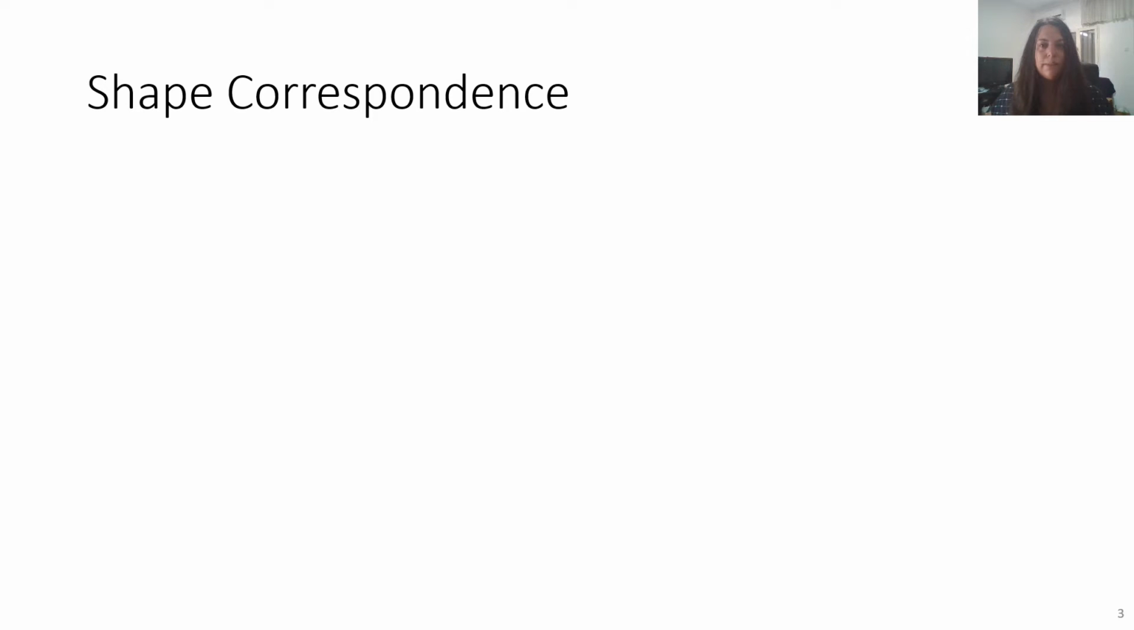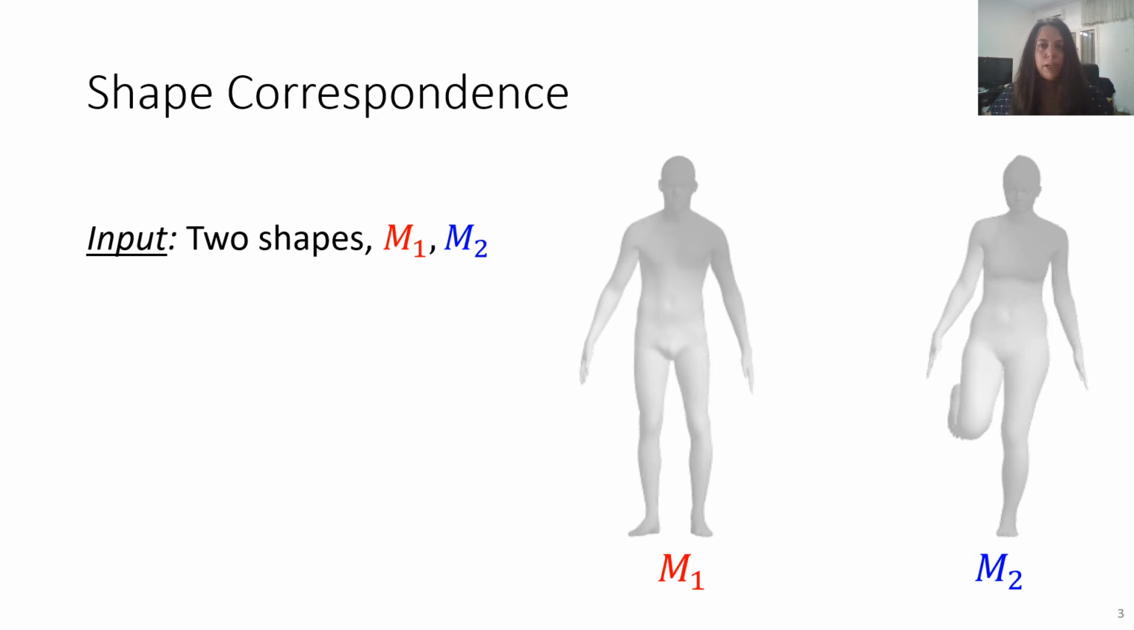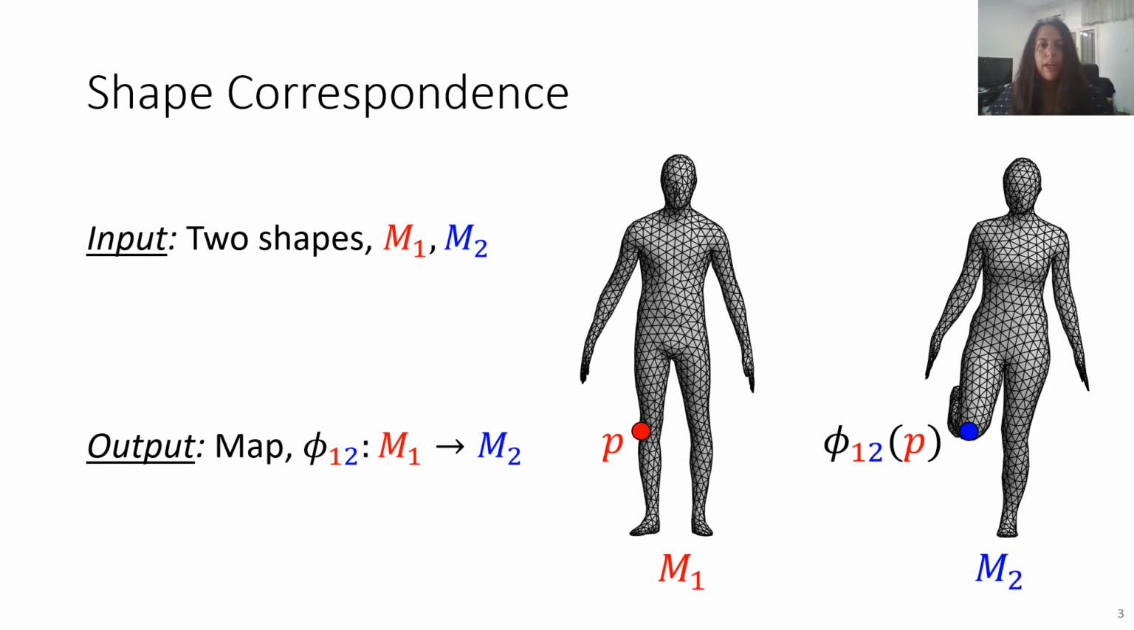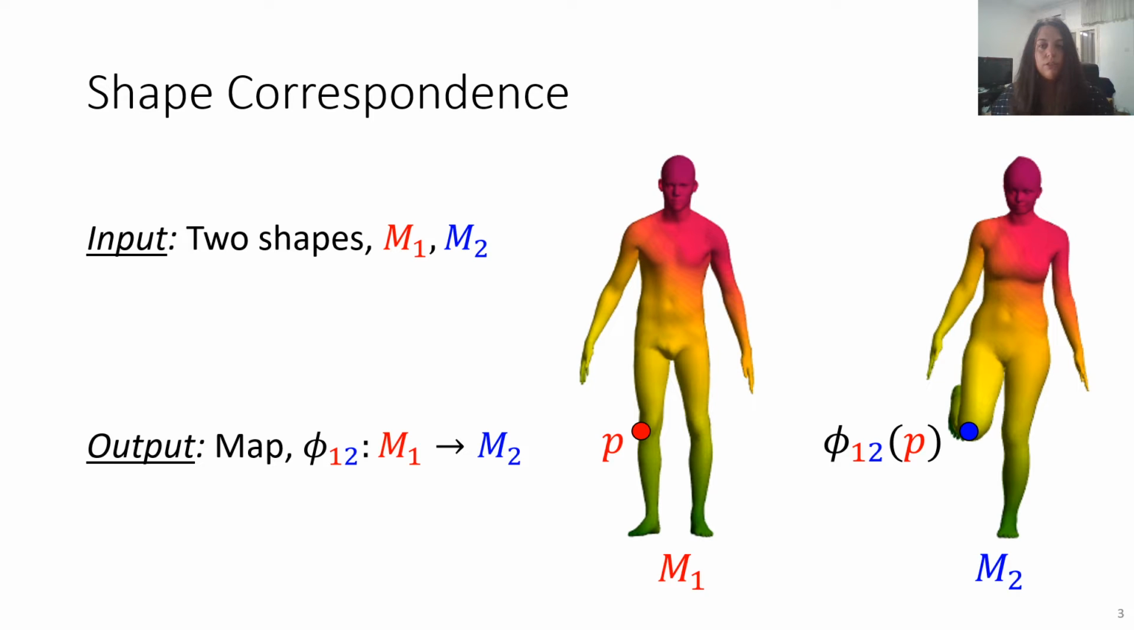Let's start by explaining what is the problem of shape correspondence. Given two shapes represented as triangle meshes, our goal is to generate as output a correspondence, or a map, from M1 to M2. So given a point P on M1, we'd like to compute the corresponding point on M2. If we know this map for all the points on M1, we can use color to visualize this correspondence. Matching points are displayed in the same color.